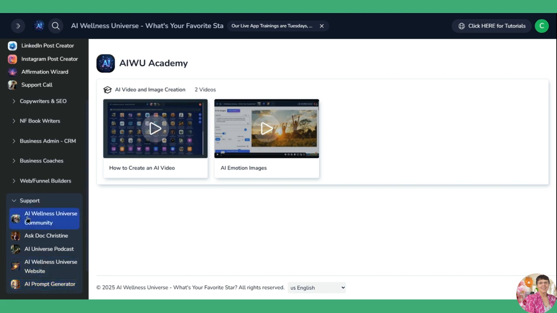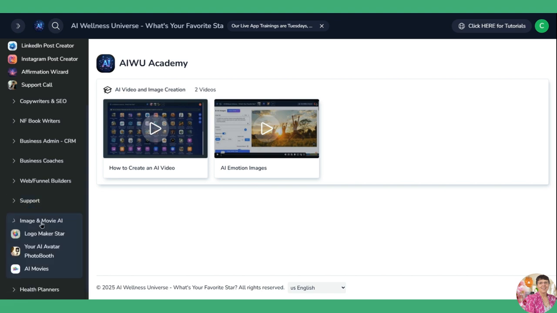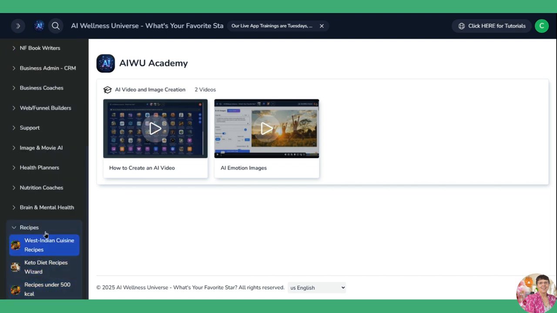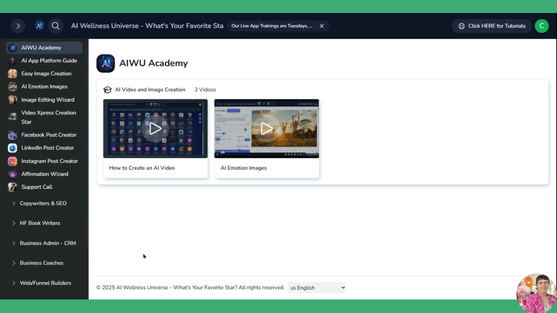I have an AI prompt generator, image and movie AI, there's a logo maker, AI avatar photo booth where you can get great images of yourself, and more AI movies, health planners, nutrition coaches, brain and mental health, and recipe apps. I sorted them to make it easier.